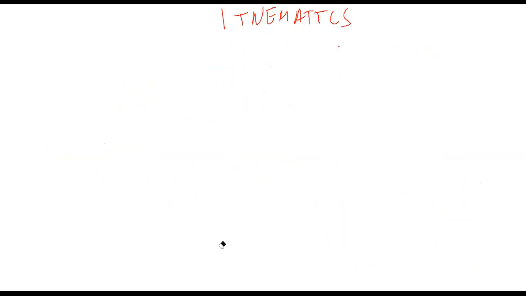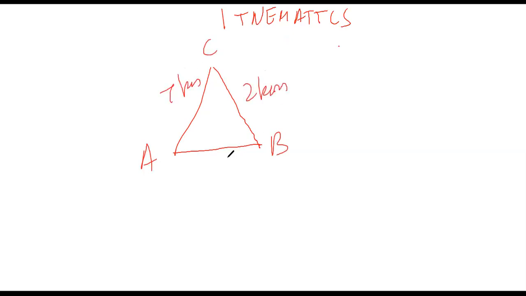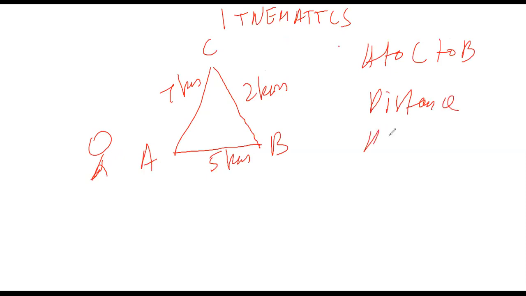Okay. So a person starts from A, he goes from A to C and from C to B. Tell me the total distance and total displacement.